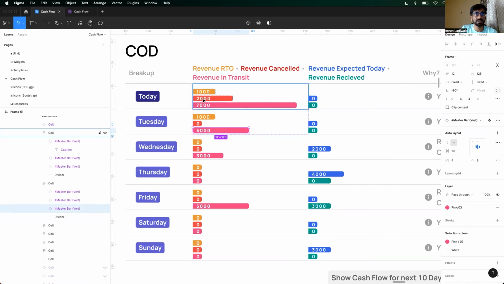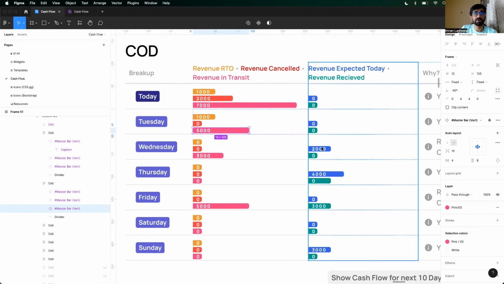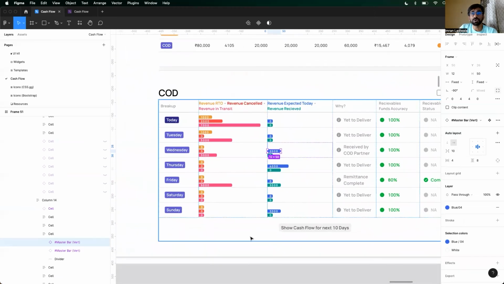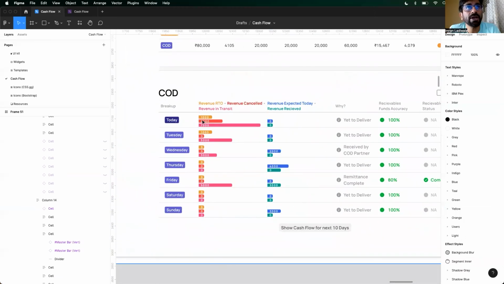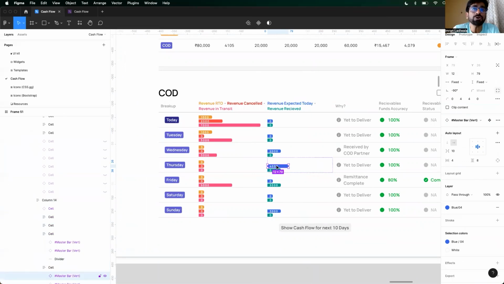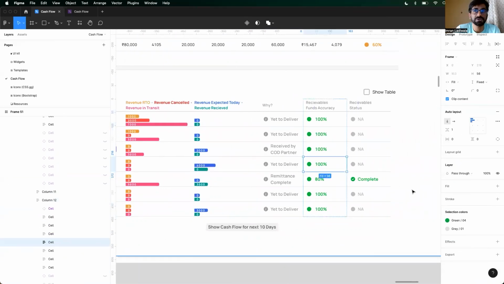This 5,000 is from this 7,000, right? So what happened to the 2,000? That 2,000 will come over here to you, right? So when you look at this graph, you would get a clear picture that, okay, so much of my revenue is in transit and so much of my revenue is going to come, right? So Thursday, we are standing on Monday, right? But on Thursday, you can expect 4,000 rupees. How sure are we? We are 100% sure.